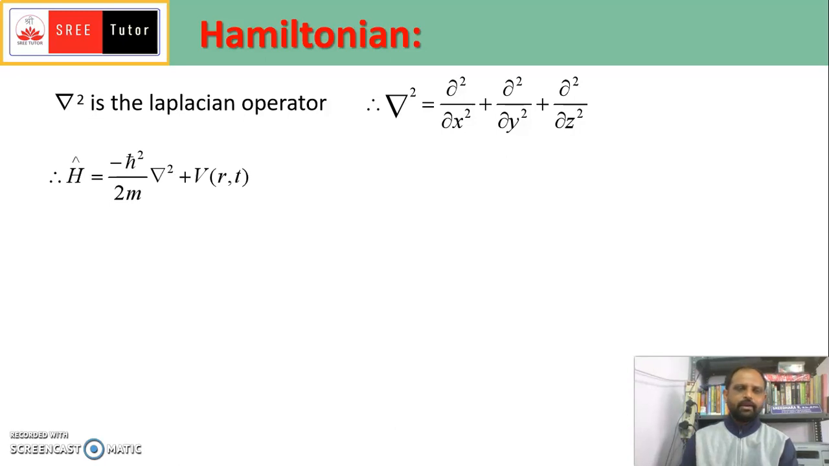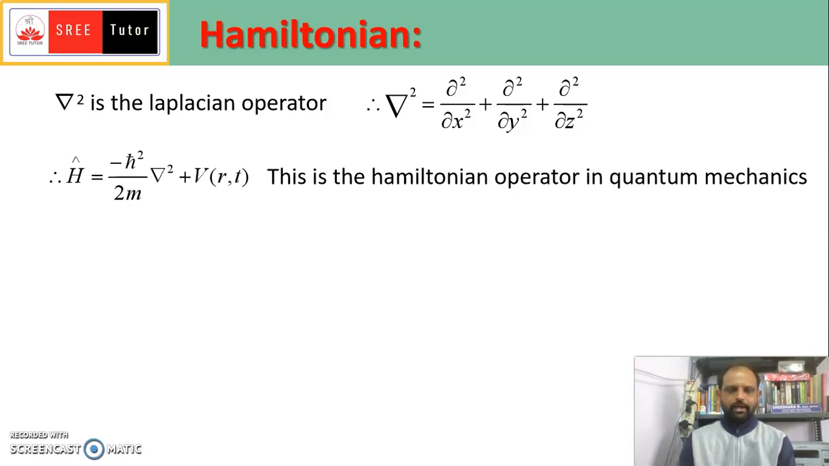Therefore the Hamiltonian operator can be written as H cap is equal to minus h cross square divided by 2m del squared plus V of r, t, because the potential energy is a variable under the spatial coordinates and also time.